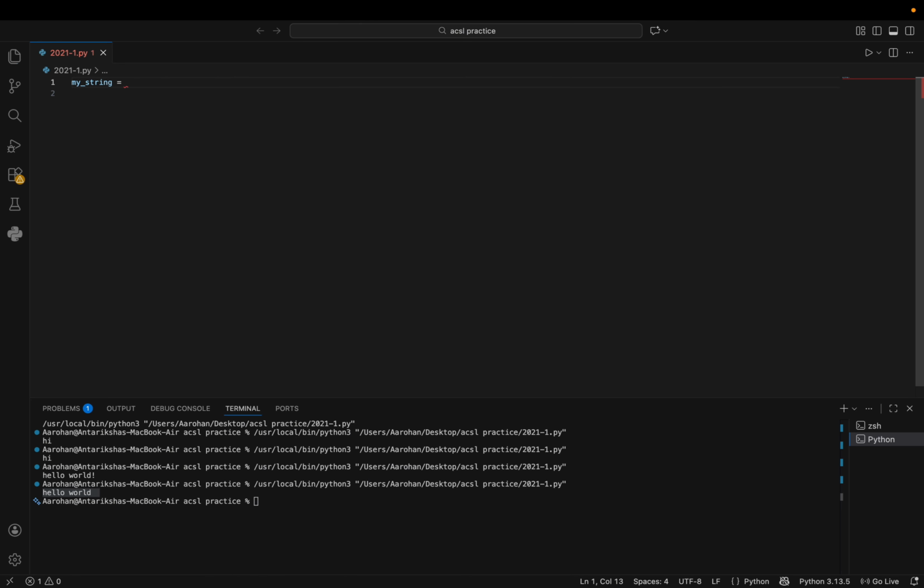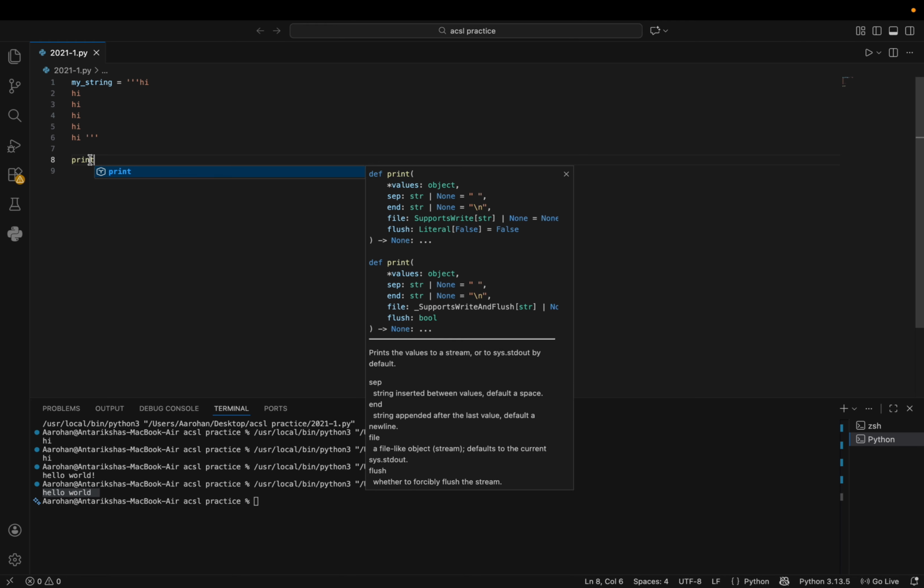Instead of using one quotation, we have to use 3 quotations, and in between them we can write whatever text we want, and we can press enter as many times as we want, and it will still keep going. Remember, you can't do this with a single quote, but you can do it with 3. And you can also use double quotations for this as well. I will show you once I print my string.